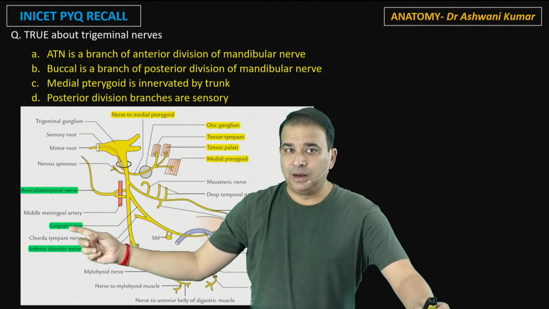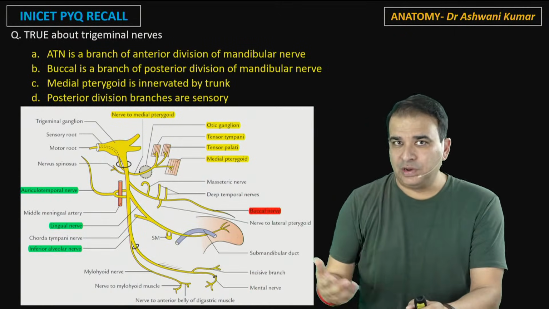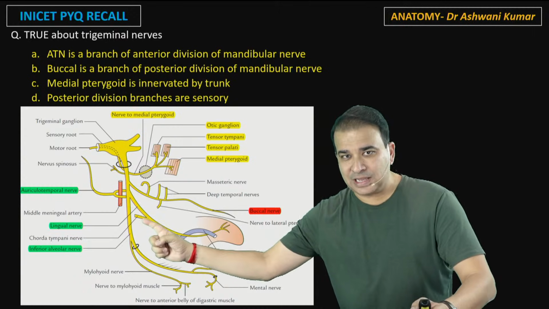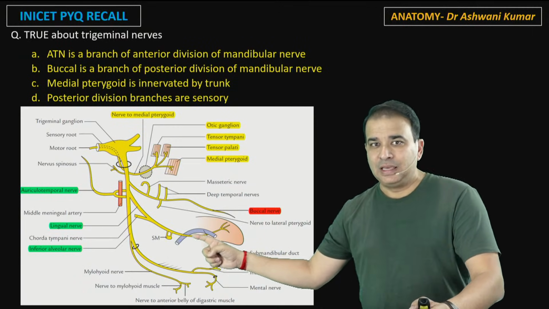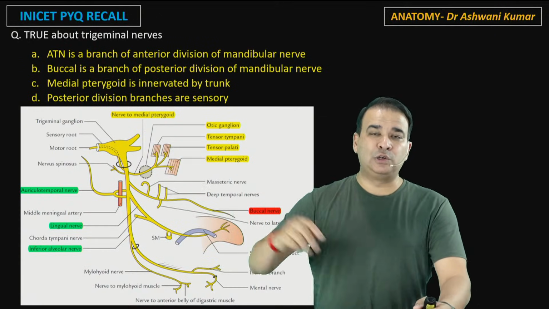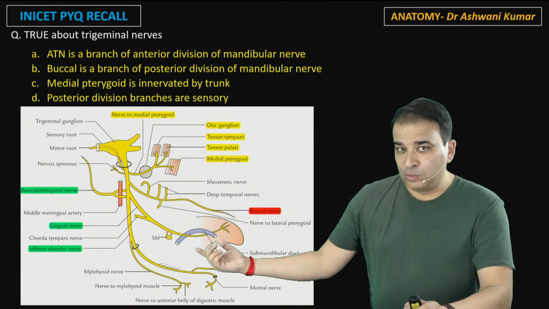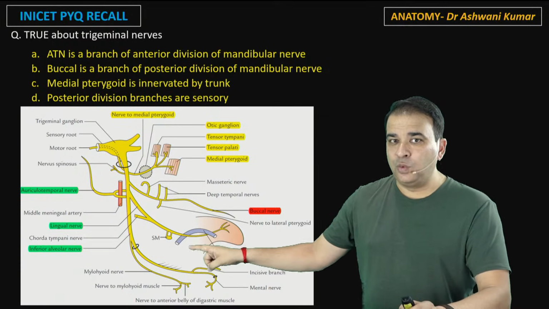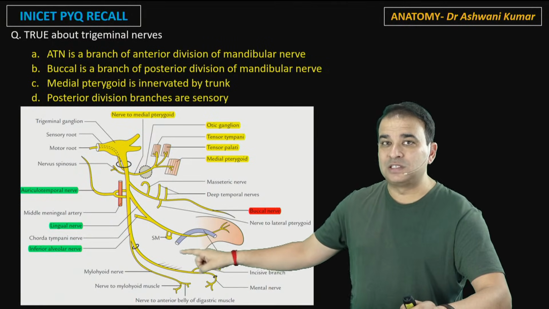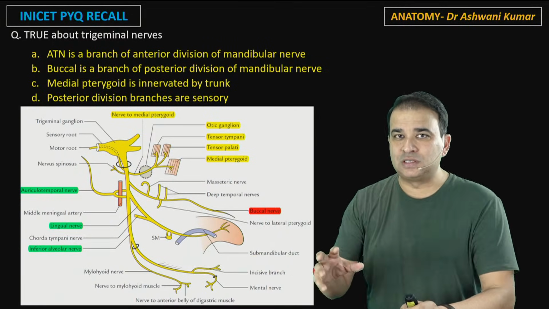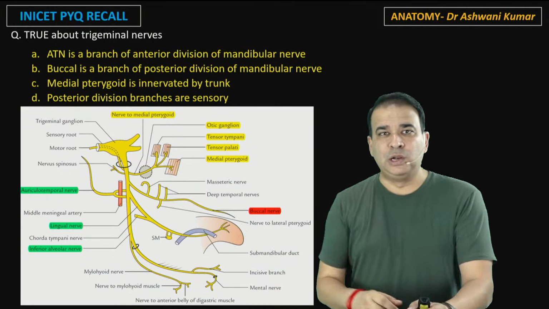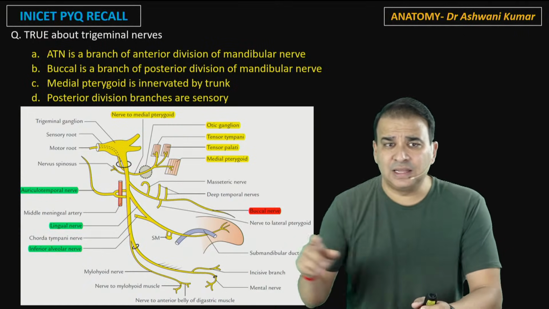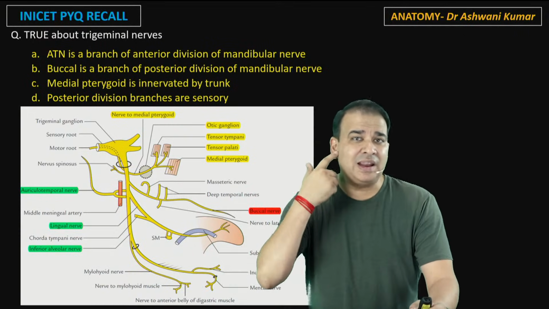Then we have another nerve that is called as the lingual nerve. Lingual nerve which is carrying the general sensation. Look at that. That's a lingual nerve here connecting to the submandibular ganglion, and that lingual nerve is carrying the general sensation from anterior 2/3 of the tongue here. And since I could see it, I should tell you here that lingual nerve is very closely related to the Wharton's duct also, guys. So any surgery of the Wharton's duct, the lingual nerve can get injured here because, like you can see, the lingual nerve is winding below this Wharton's duct. And then we have a nerve called as inferior alveolar nerve.